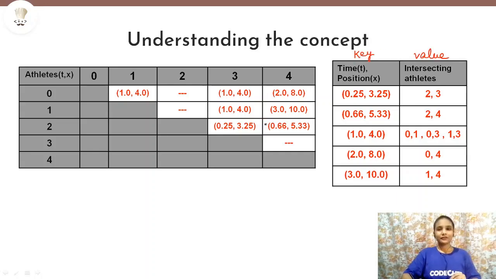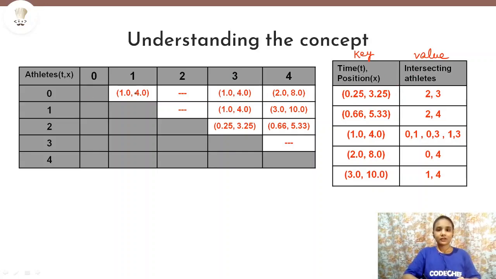First let us understand what we have taken as our key and value. In a map, we have taken the key as the time and position, and the values will be all the athletes that will intersect at that particular time and position. I have just copied the values from this matrix to this table, that is the map of key and value pairs.